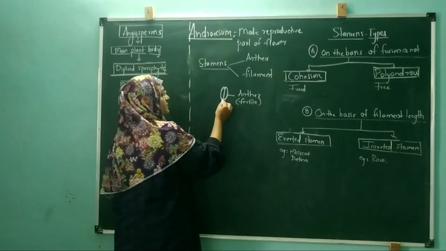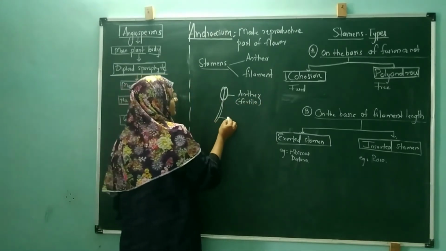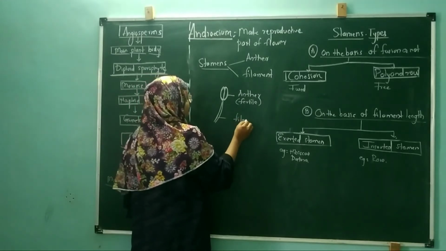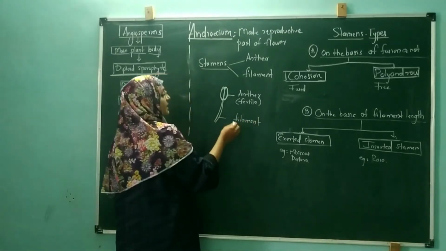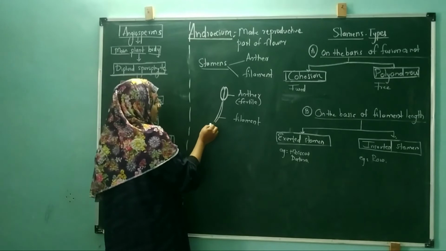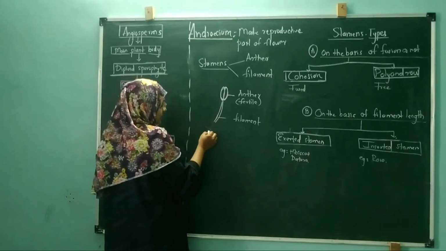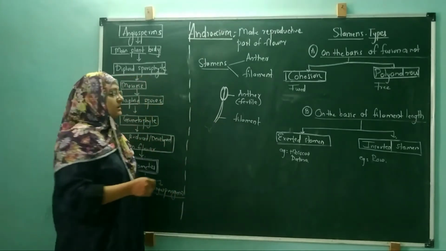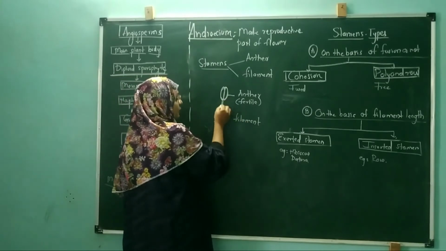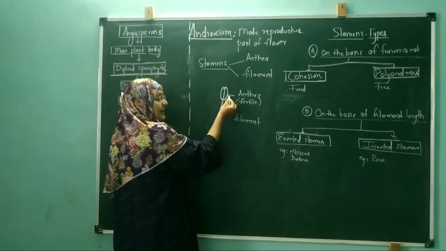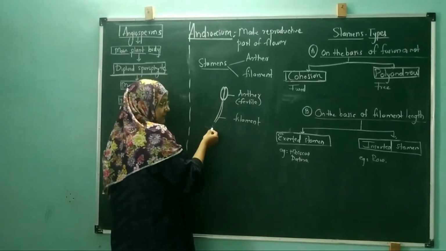The next part, which is tubular in structure, is called a filament. It helps in the attachment of anthers towards the main thalamus of the flower. So this one is called a filament. This tube-like structure helps in the attachment of the anther to the flower.